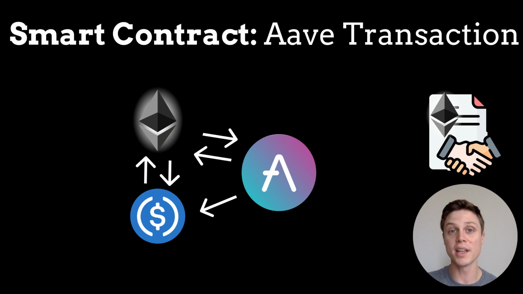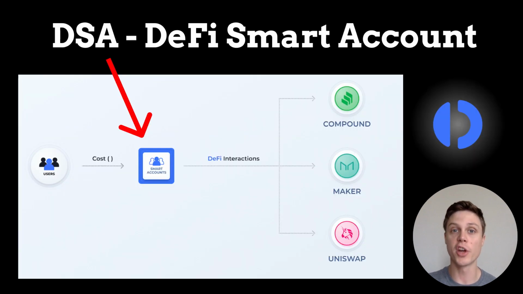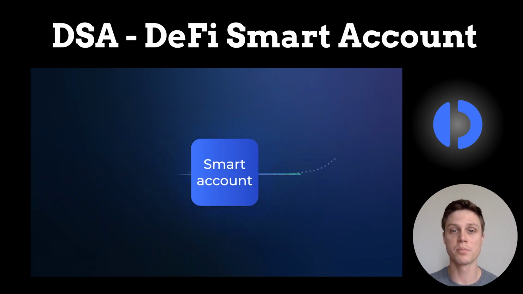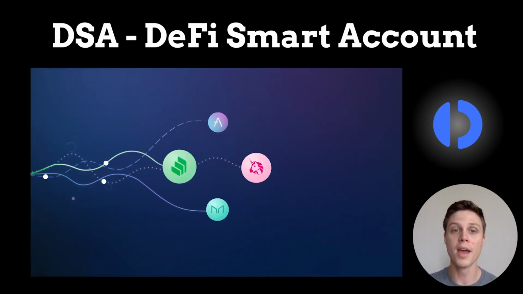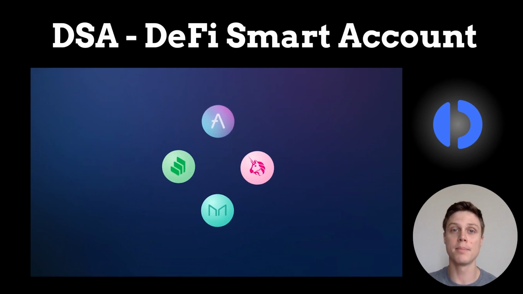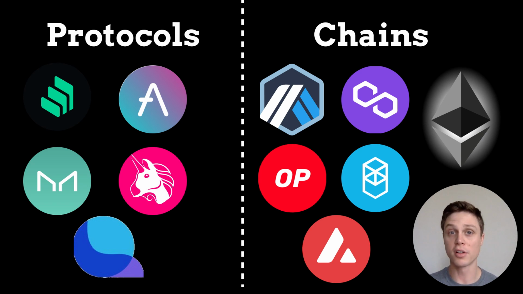This is just one example of the advantages that smart contracts have when interacting with DeFi protocols. When the users of Instadapp create a DSA, they get all of these advantages with their smart contract account. Because every DeFi protocol is different, Instadapp has different interactions programmed for every protocol on the platform, and they've built their system in a way so that new protocols and integrations can easily be added. Instadapp has several protocols available on each chain that they support, and they currently support Ethereum, Polygon, Arbitrum, Avalanche, Fantom, and Optimism.